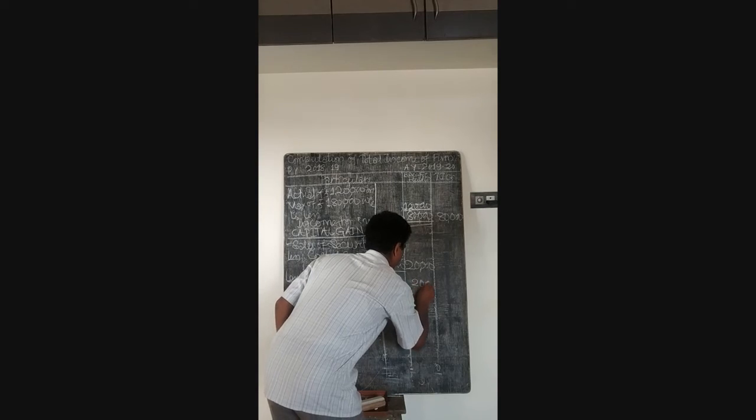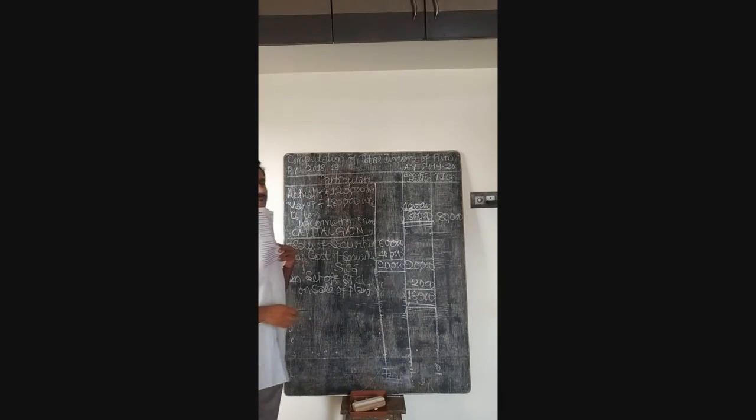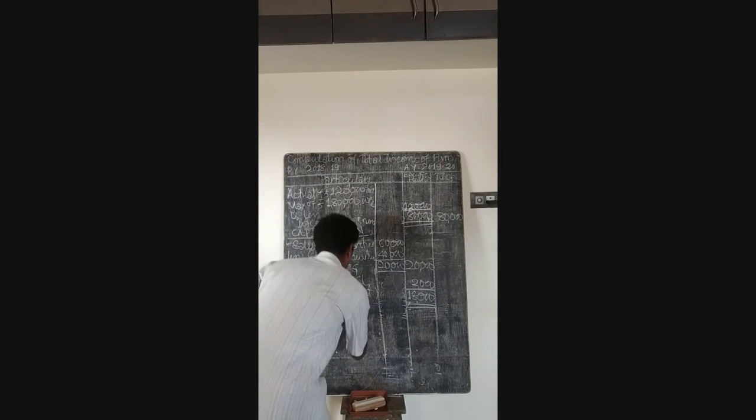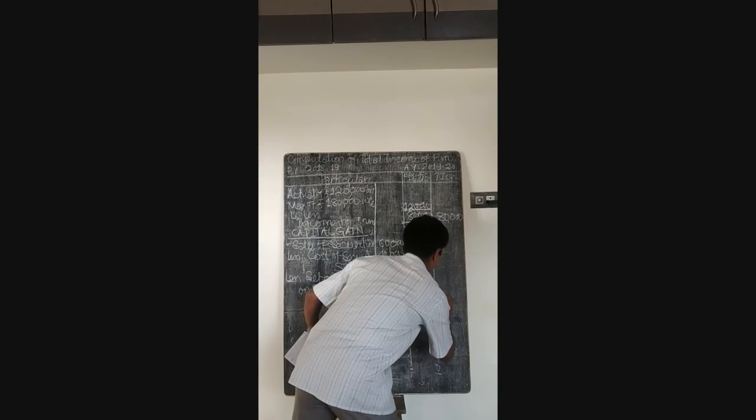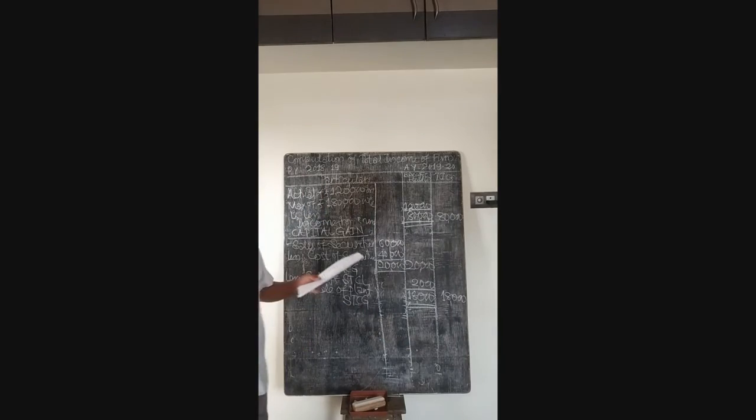So 18,000 is the income under the head capital gain. This is a short-term capital gain, remember, dear students. Let us record in the total income column also.